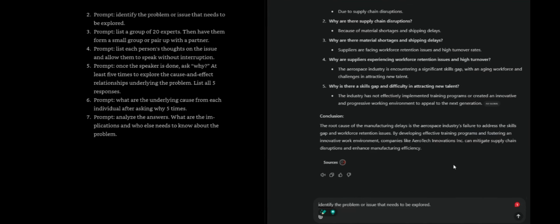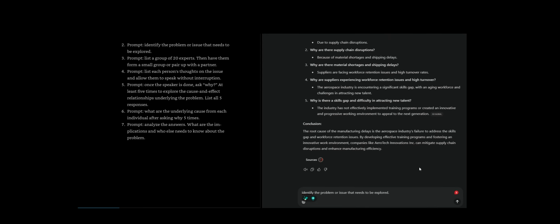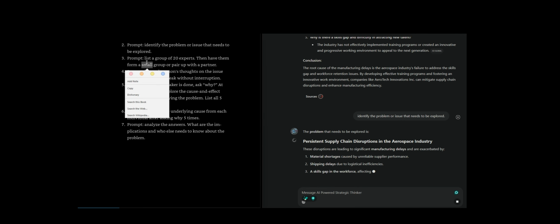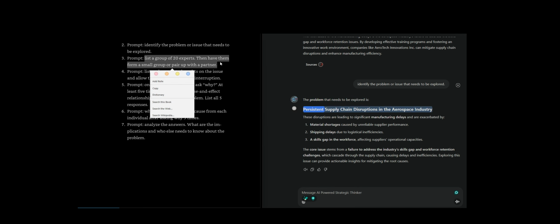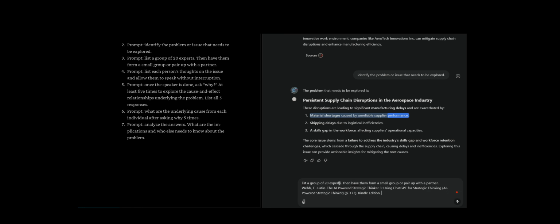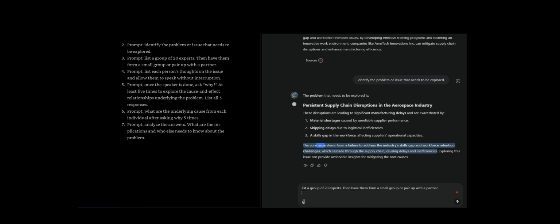The next prompt is: identify the problem or issue that needs to be explored. The problem that needs to be explored is persistent supply chain disruptions in the aerospace industry. These disruptions are leading to significant manufacturing delays and are exacerbated by material shortages caused by unreliable supplier performance, shipping delays due to logistical inefficiencies, and a skills gap in the workforce, affecting suppliers' operational capacities. The core issue stems from a failure to address the industry skills gap and workforce retention challenges, which cascade through the supply chain, causing delays and inefficiencies. Exploring this issue can provide actionable insights for mitigating the root causes.